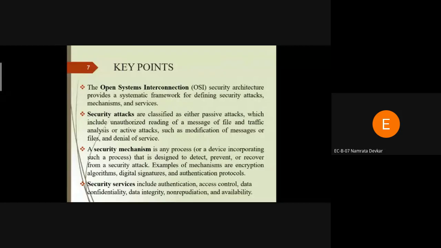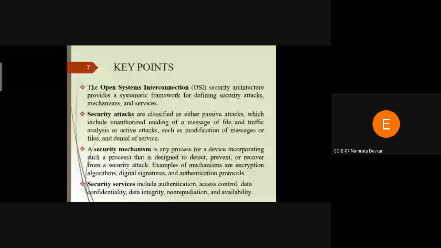And the third one is security services. In security services, we have to study the three important types of services: confidentiality, data integrity, and availability. These are the three important security services.